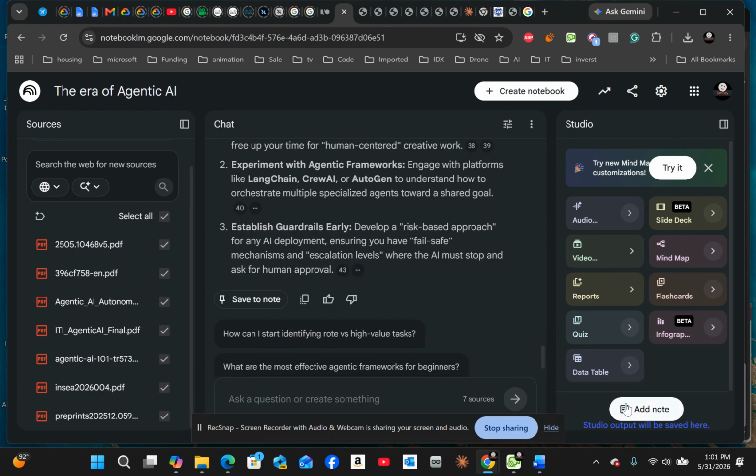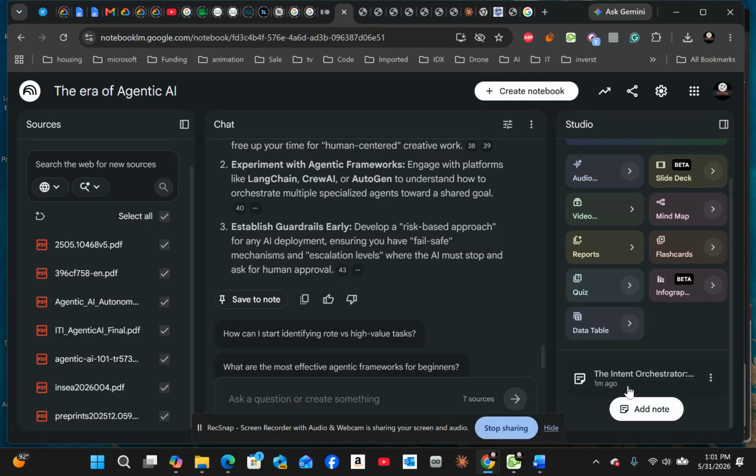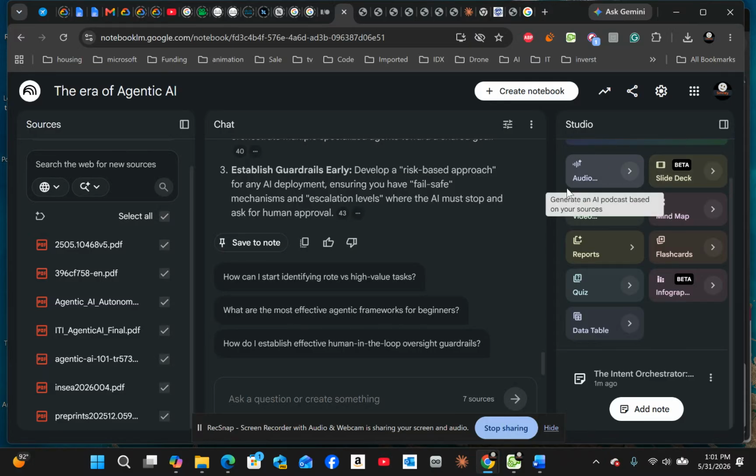So remember how I said I can add to note. I can say save to note right there, and then it's going to populate that on here. So now what I can do is use any of the studio options right there, maybe generate audio, generate slides, generate video, generate my report, flashcards.